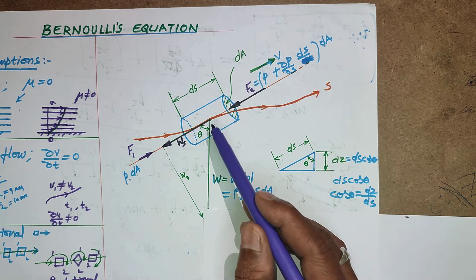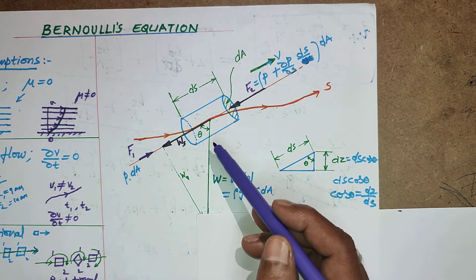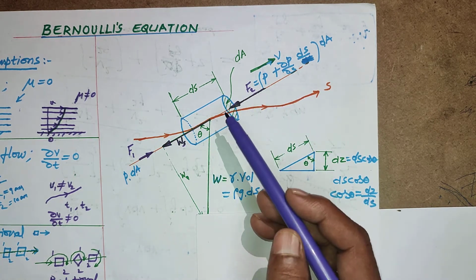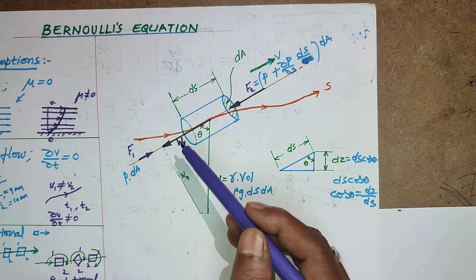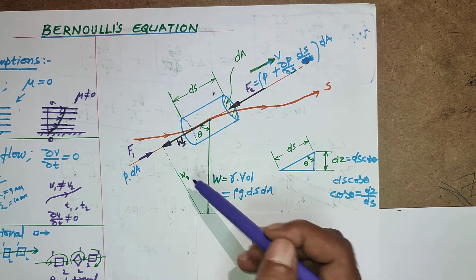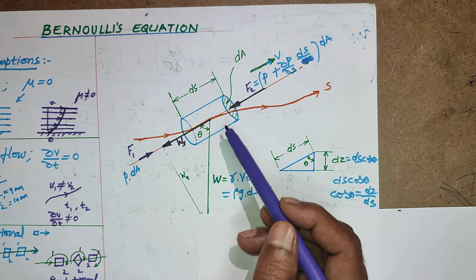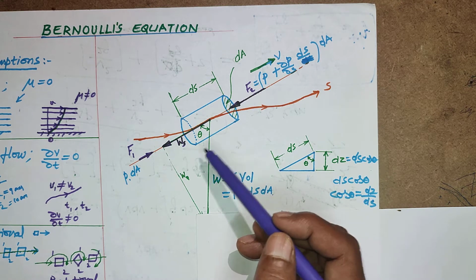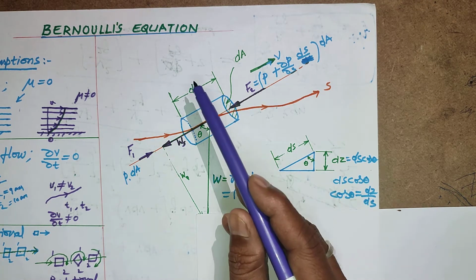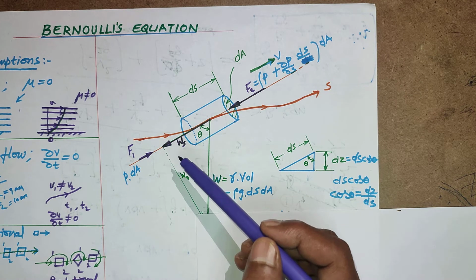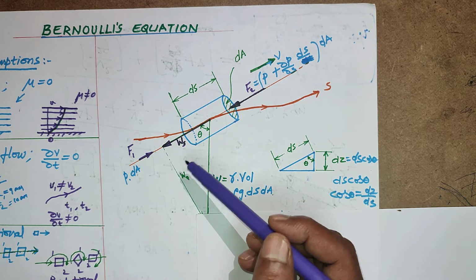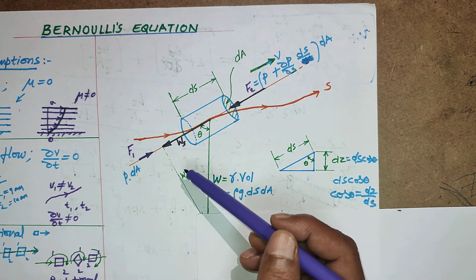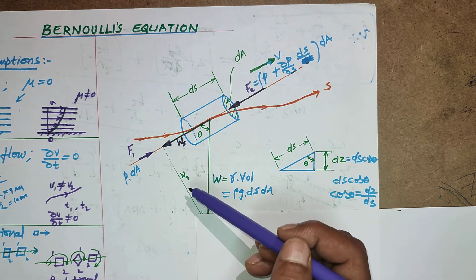This total weight is resolved into two directions. One is normal to the S direction, and one is along the S direction. The normal component is balanced by the reaction force. If there is a support for this, if it is moving over a surface, then this surface will exhibit a reaction force. That reaction force is equivalent to Wn, that is W sin theta. So there is no need to balance this force.